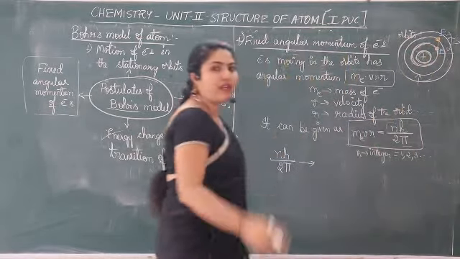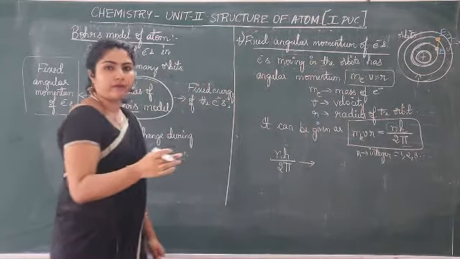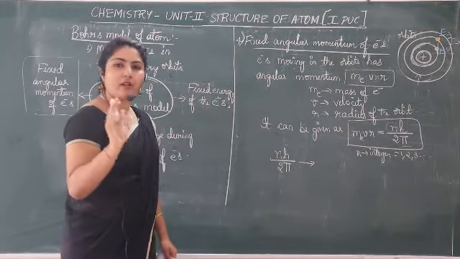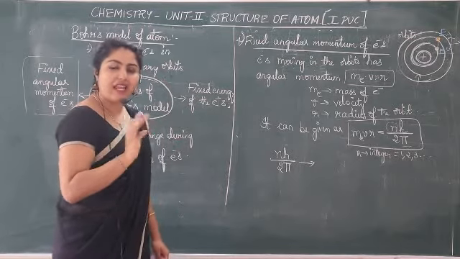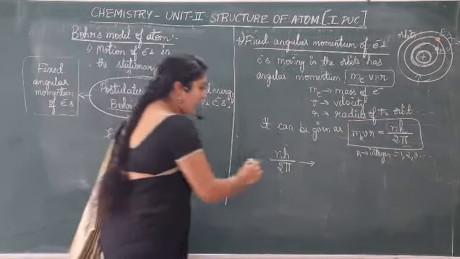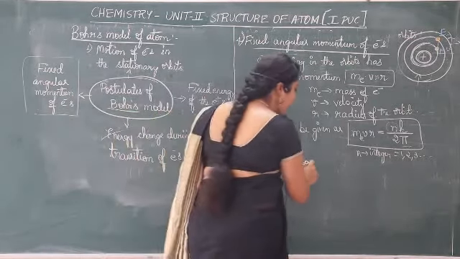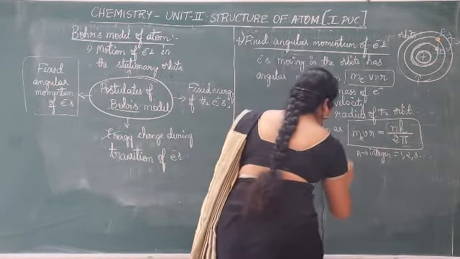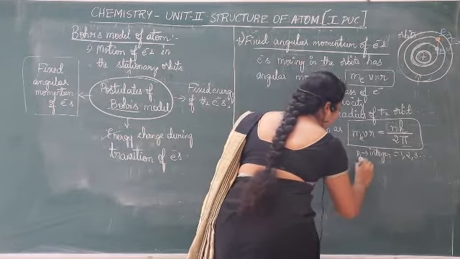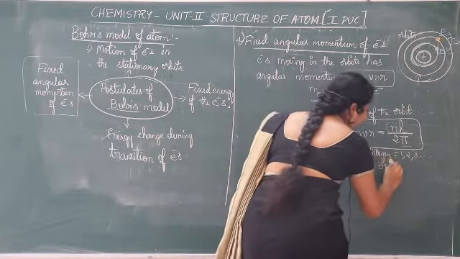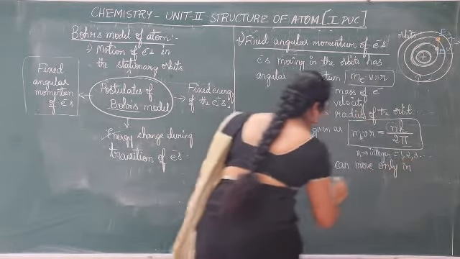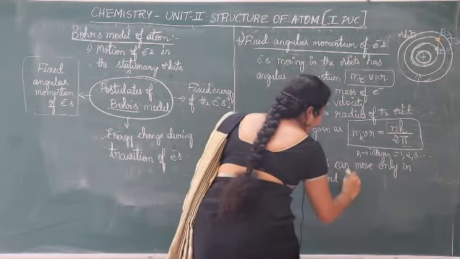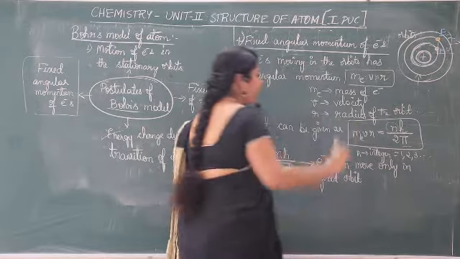It doesn't simply keep revolving and go to some other state. It will mind its own business. It will stay in its own orbits. So nh by 2 pi means electrons can move only in fixed orbits. This is the point.